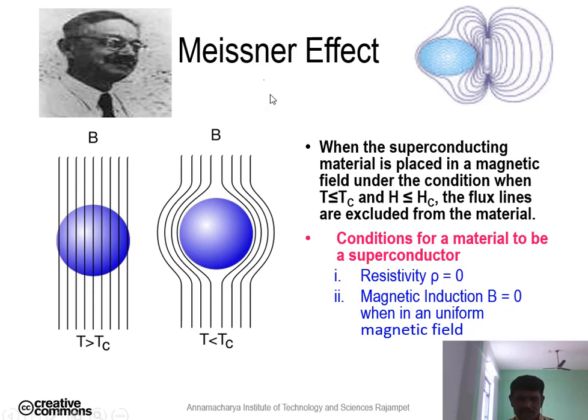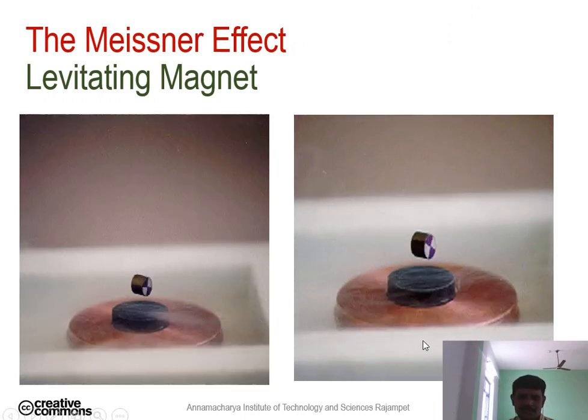So by using this Meissner effect, we prove that superconductors behave as diamagnetic, and this effect is called the Meissner effect. When the superconducting material is placed in a magnetic field under the conditions T less than Tc, it is a superconductor, and H less than Hc, the flux lines are excluded from the material. Conditions for the material to be a superconductor: resistivity rho is equal to 0 and magnetic induction B is equal to 0. So this is the Meissner effect.